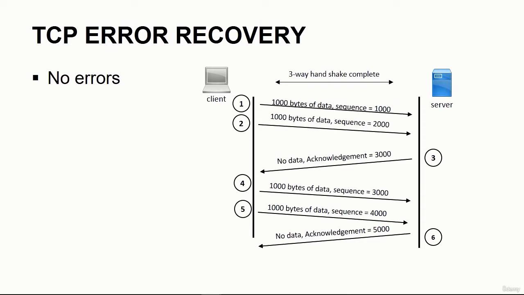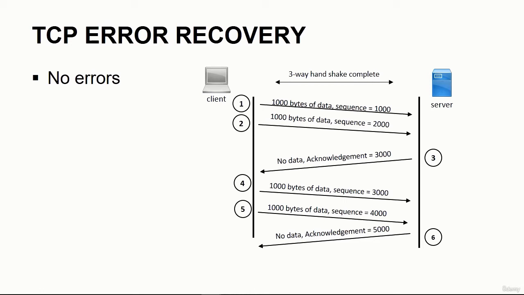So in step 3, the server acknowledges the receipt of the two segments by sending an ACK, an acknowledgement. Now this ACK message from the server has the sequence number that it expects to see next. And since the server has seen sequence number 1,000 and 2,000, it expects that the next segment that it receives will have a sequence number of 3,000. So that's in the ACK that it sends. Now the client receives this ACK, and that's at the end of step 3.